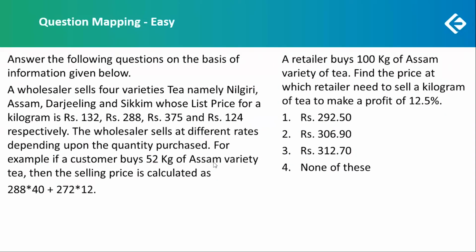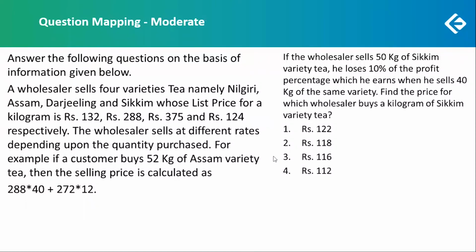The third question, based on the Assam variety of tea, asked us to find the selling price to make a profit of 12.5%. This was also easy. But the last question was of a bit more moderate difficulty than the other 3. It was a bit more time consuming than the other 3 questions, so we can say that this was moderate level difficulty.